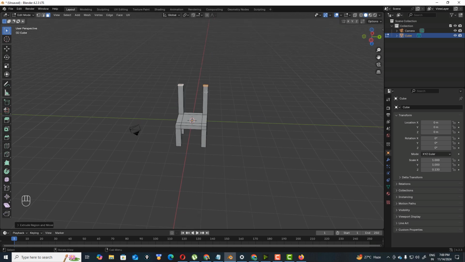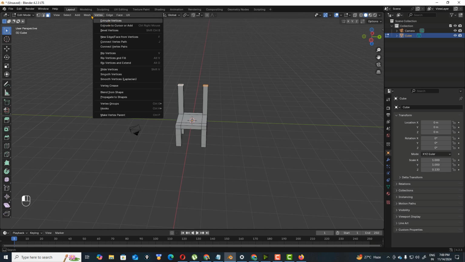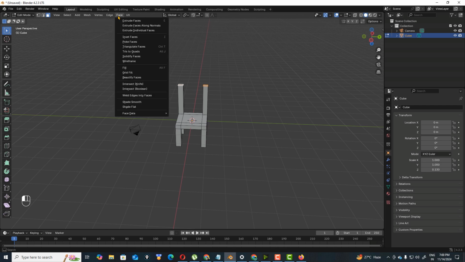A nice thing: shift, and here this is for the edge, this is for vertices, and this is for face.